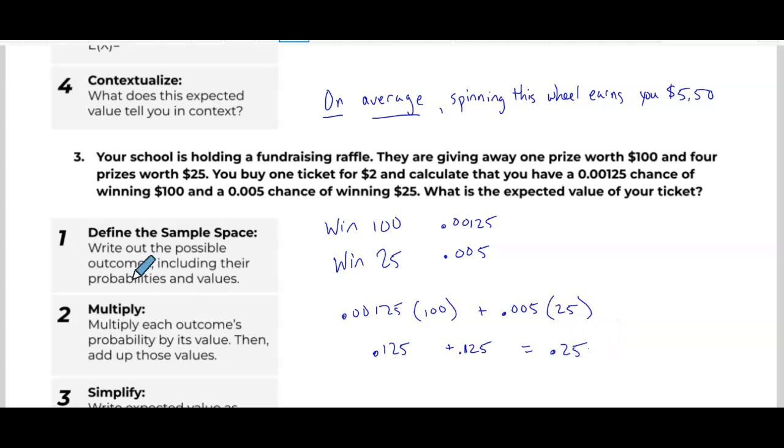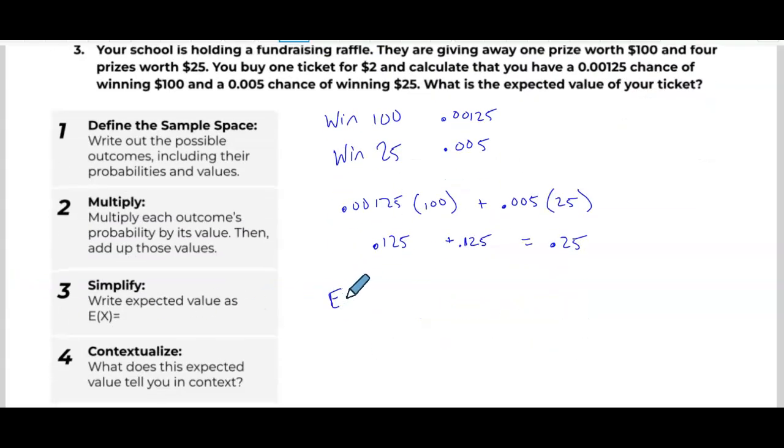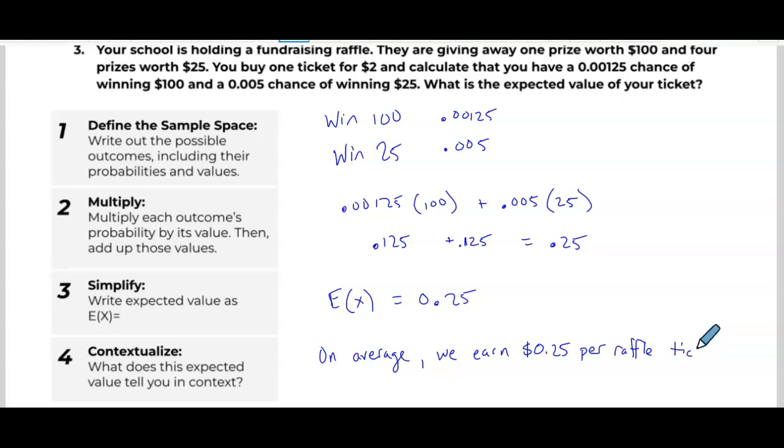So what this tells me is that the expected value of this event is 0.25. So what does this mean? This means on average, we earn 25 cents per raffle ticket. Now let's consider this. Should we play this raffle? I'll go back and look. We buy a ticket for $2. We spent $2 and we're earning 25 cents. So is this a good deal for us?